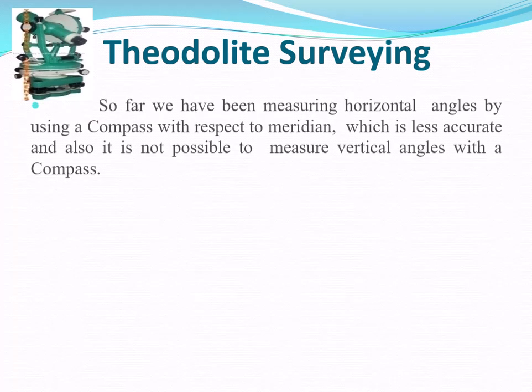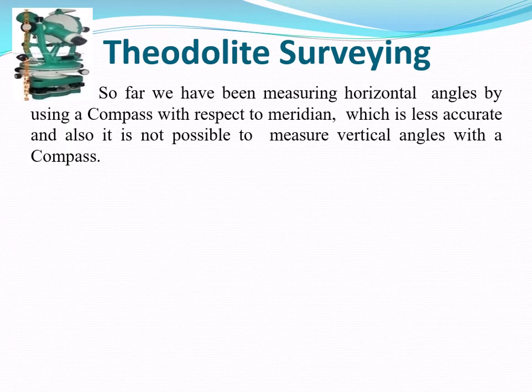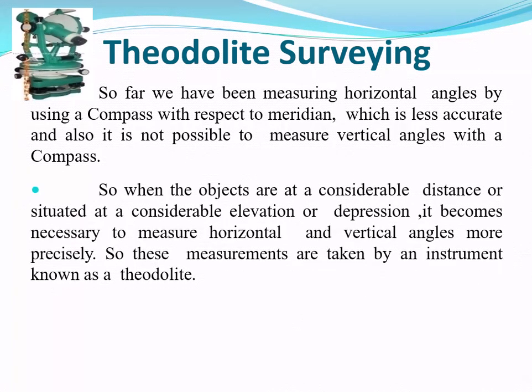You know that we can measure the horizontal angle by using a prismatic compass with respect to the meridian, which is less accurate, and it is also not possible to measure a vertical angle with a compass. When the objects are at a considerable distance or situated at a considerable elevation or depression, it becomes necessary to measure horizontal and vertical angles more precisely.